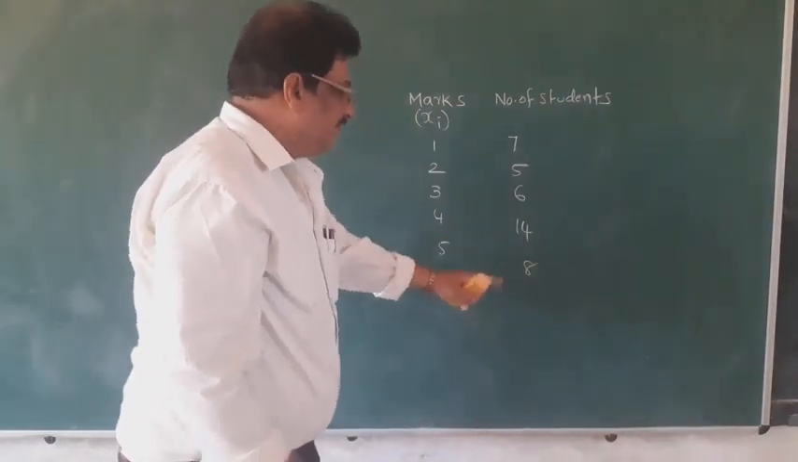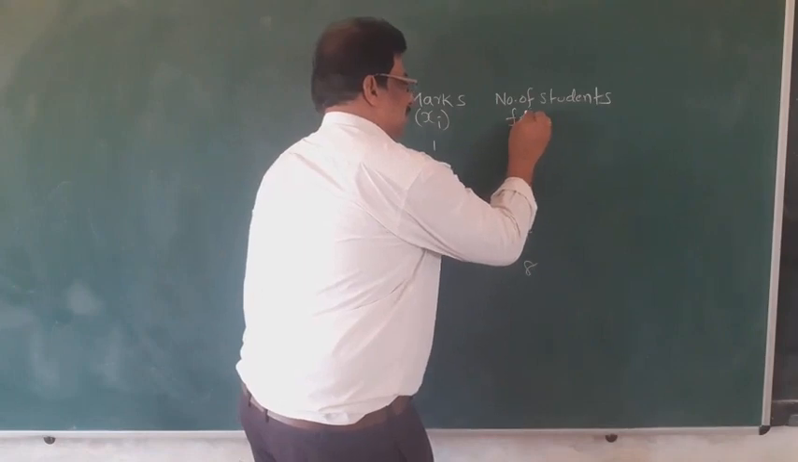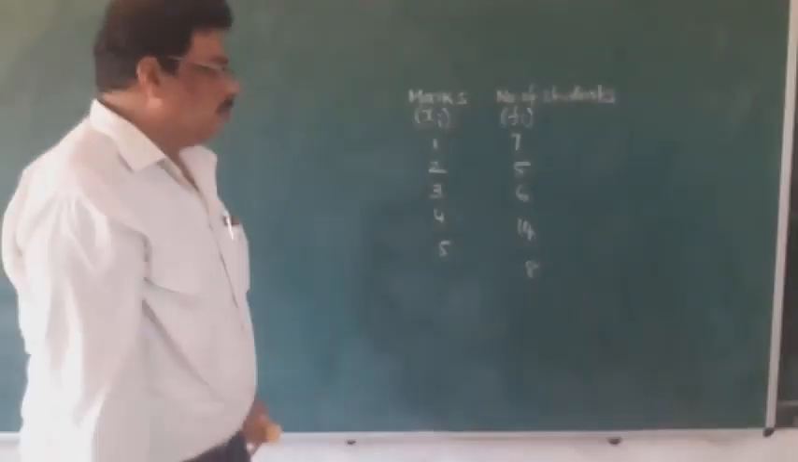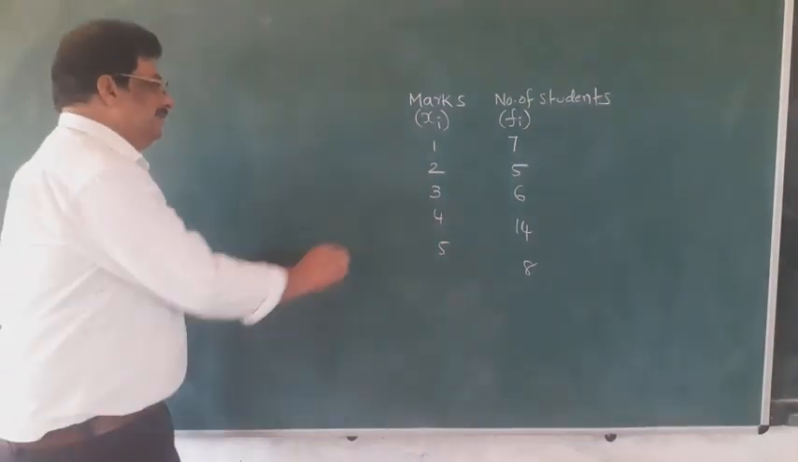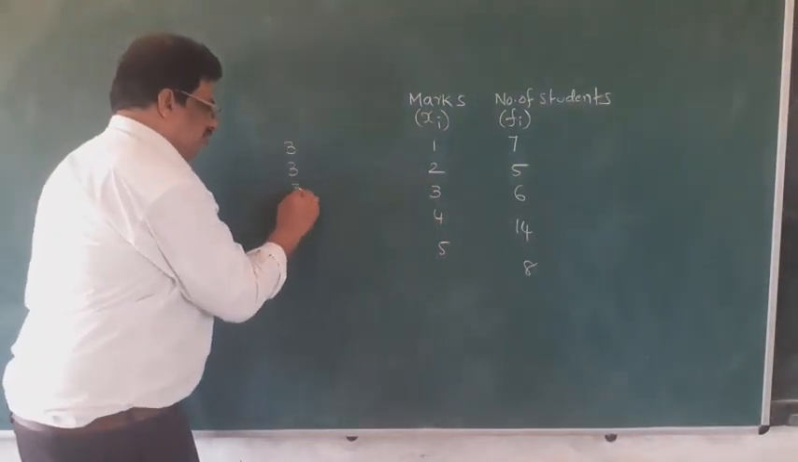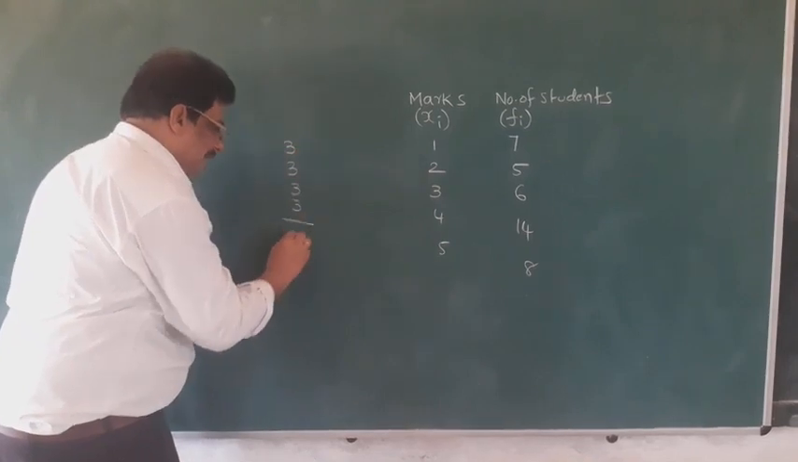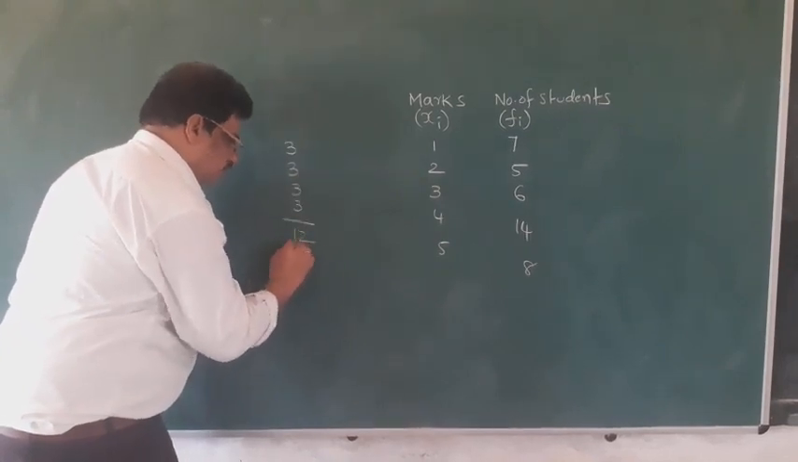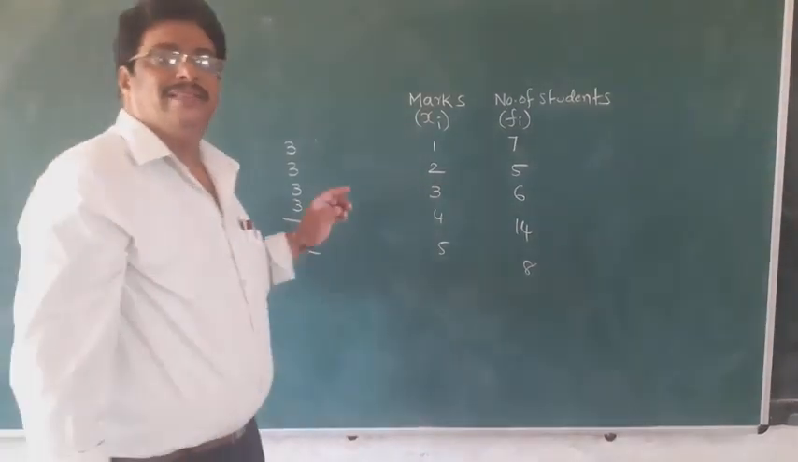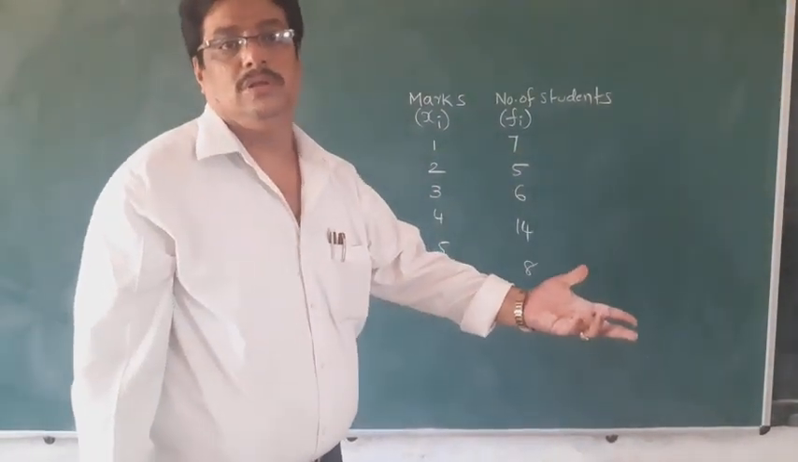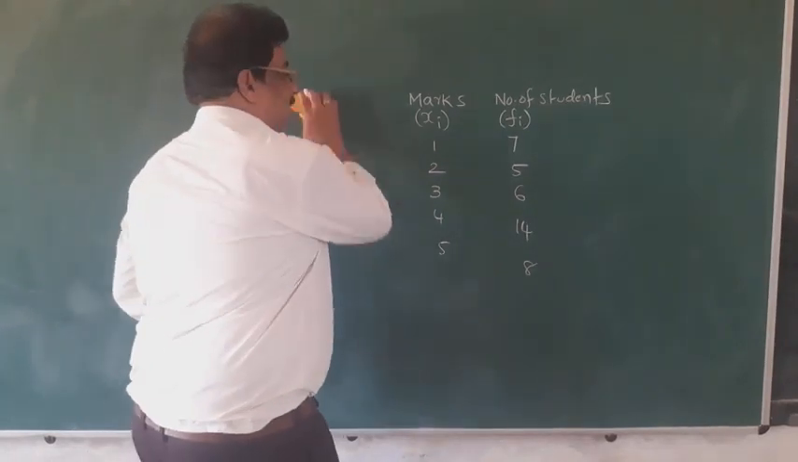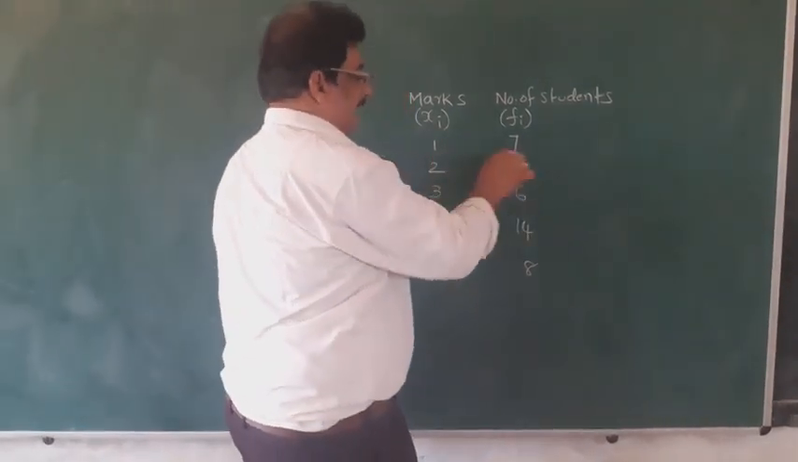The number of students is fi. Now, for example, if there are 4 students getting 3 marks, you have to add all 3, 4 times, which is 12. Instead of adding 3, 4 times, it is better to multiply 3 into 4. That is nothing but the product. So instead of repeating the same addition, we multiply.